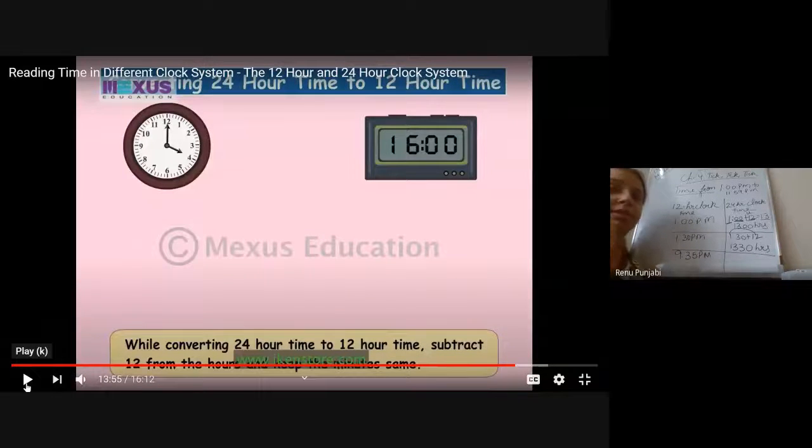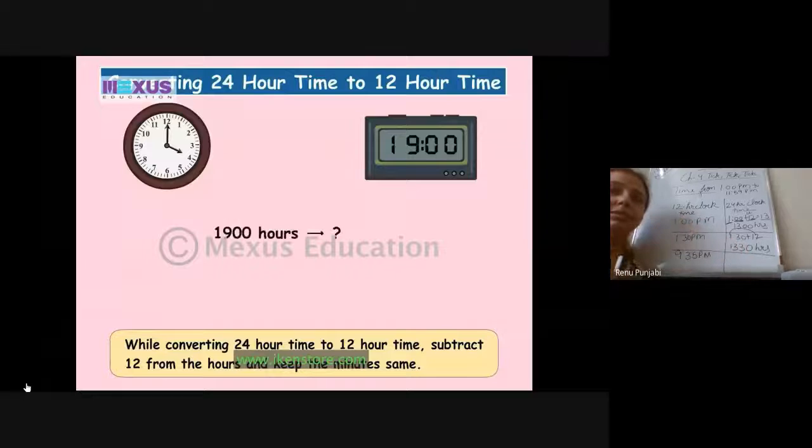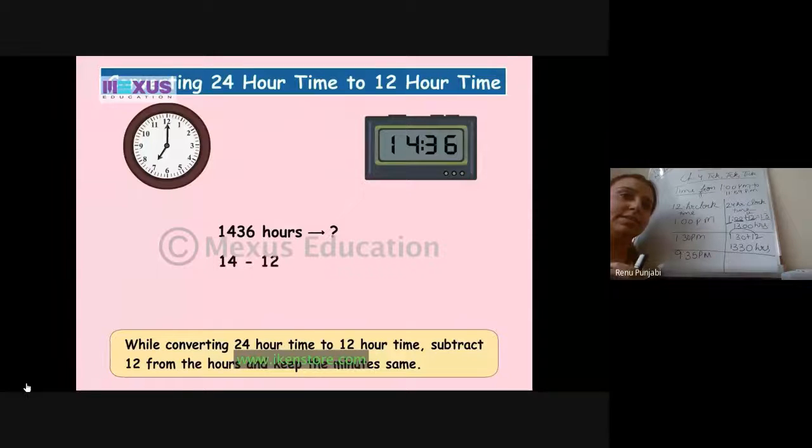Now from 24-hour clock time to 12-hour clock time: from 12 to 24 we were adding 12, now from 24 to 12-hour clock time we will subtract 12. 1900 hours: 19 minus 12 is 7, so it is 7 PM, because 19 is greater than 1200 hours. 1436 hours minus 12 is 2, and the 36 minutes we write as it is. So it is 2:36 p.m.